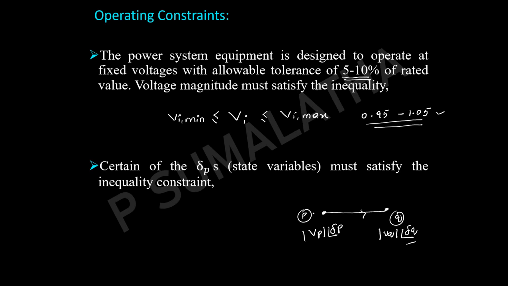The difference between the two phase angles, that is del Q minus del P, should always be less than or equal to the del Q minus del P maximum. Once you cross this angle, the system may move to an unstable condition. So that is why the phase angle between the two bus voltages should always be less than the maximum phase angle condition.